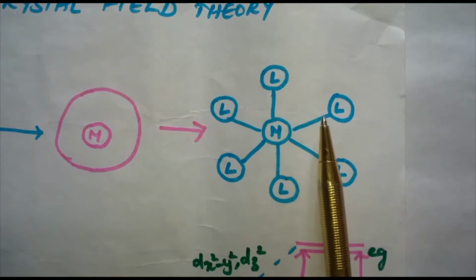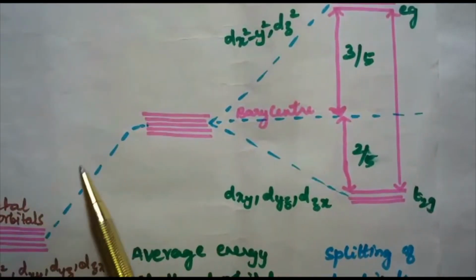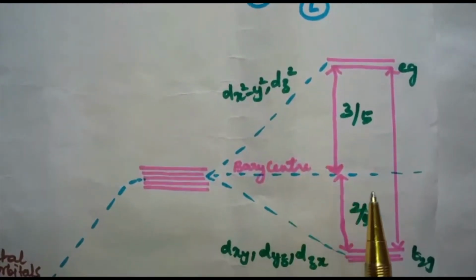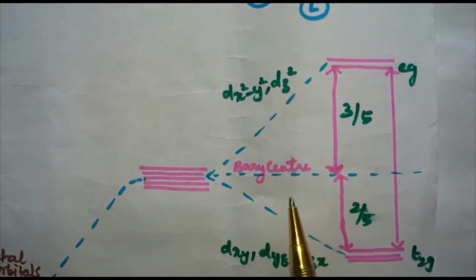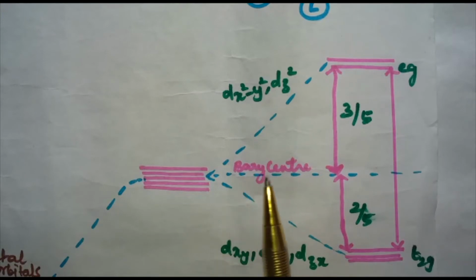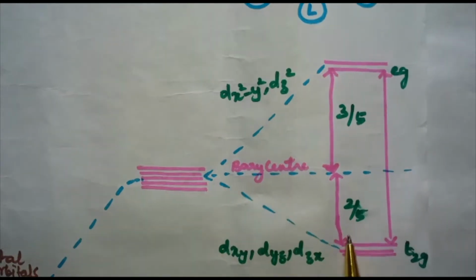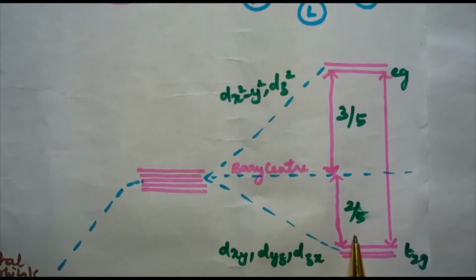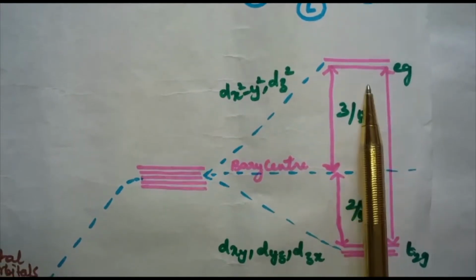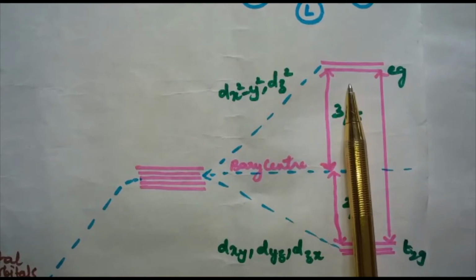Therefore, the degeneracy of the d orbitals has been removed in an octahedral complex due to ligand-electron and metal-electron repulsions, to yield three orbitals having lower energy, the T2g set, and two orbitals having higher energy, the Eg set.